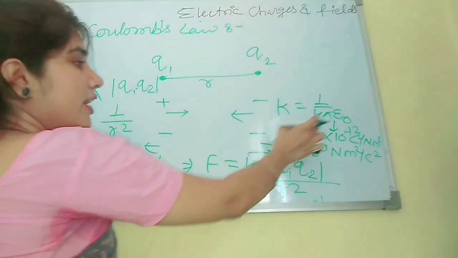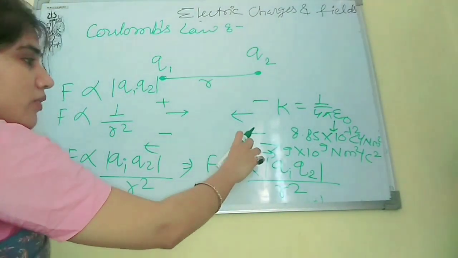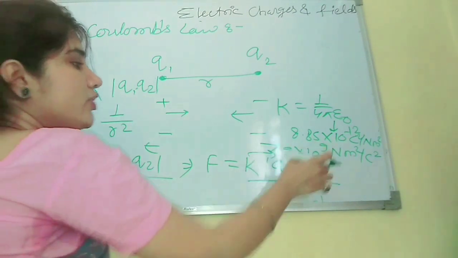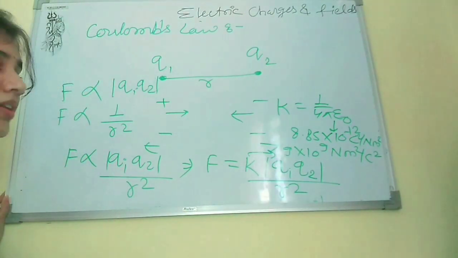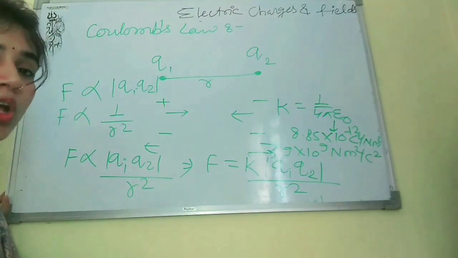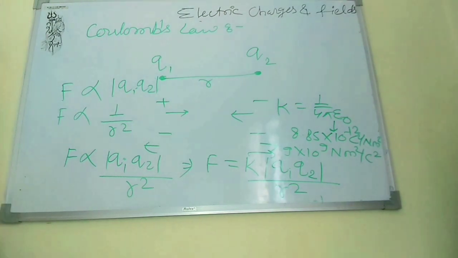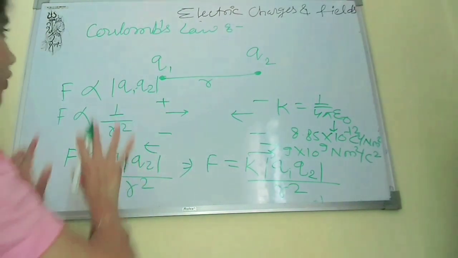Okay, this is the value of epsilon naught, and the whole constant k value is 9 into 10 to the power 9 Newton meter squared per Coulomb squared. So this is the basic theory of Coulomb's law.